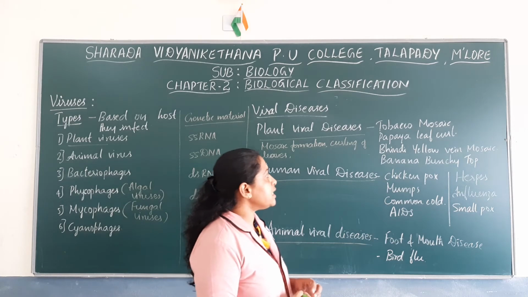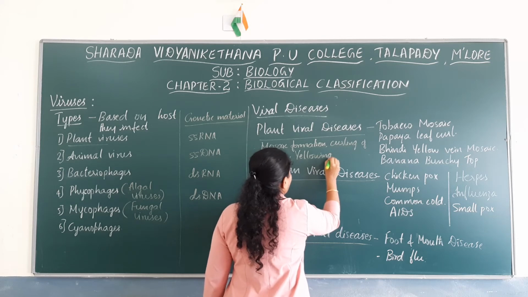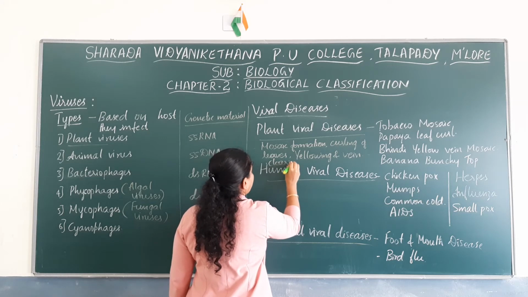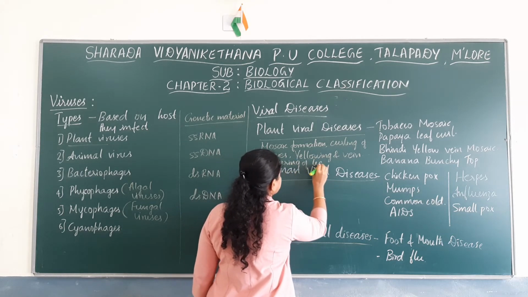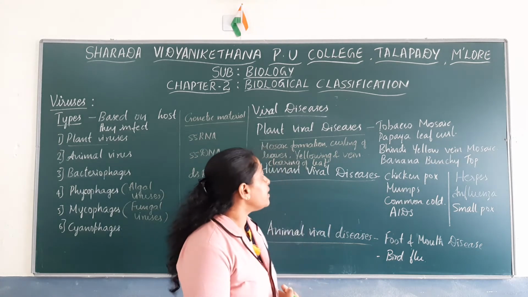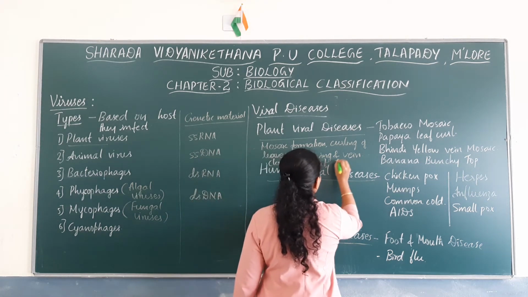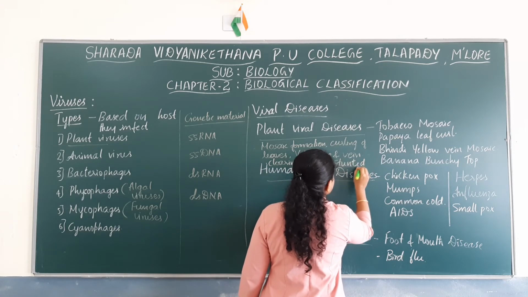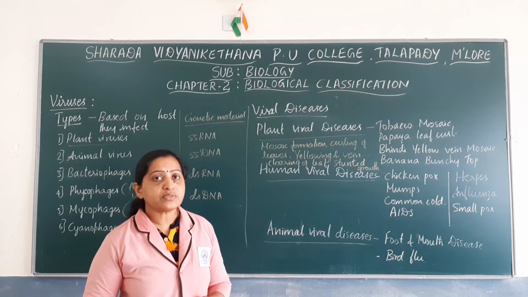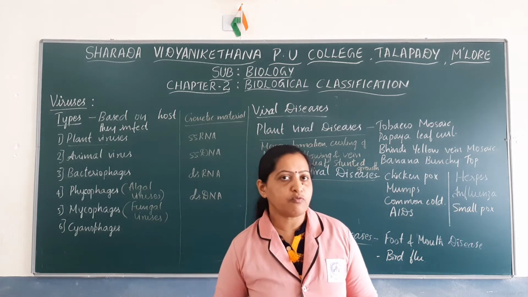In certain diseases there will be yellowing of leaves, yellowing and vein clearing of leaves. And in certain diseases there may be stunted growth or dwarf growth. So these are some of the symptoms seen when plants are affected by various types of viruses.